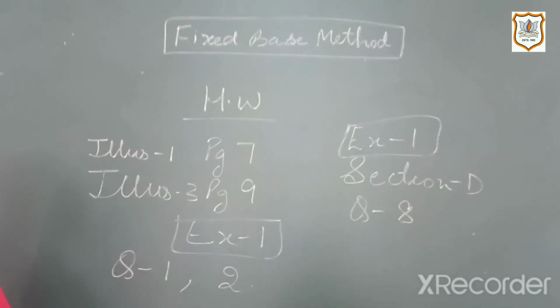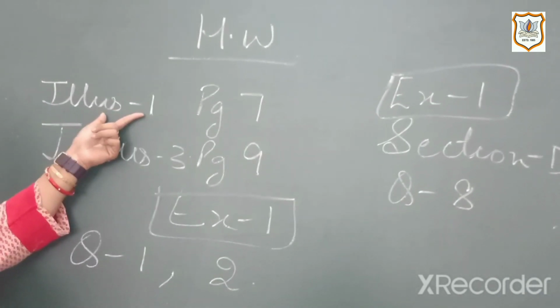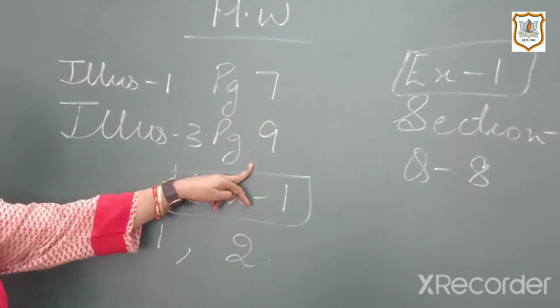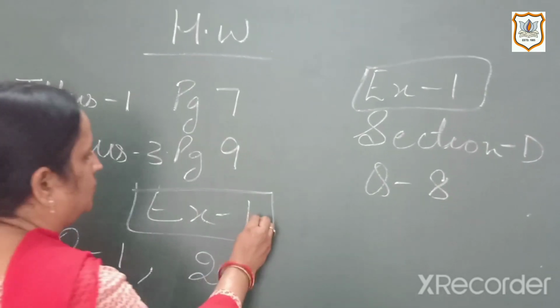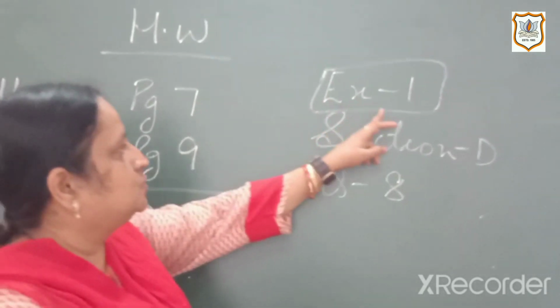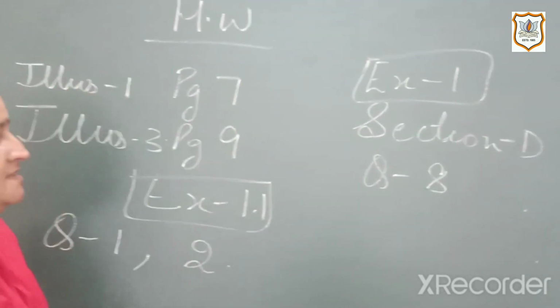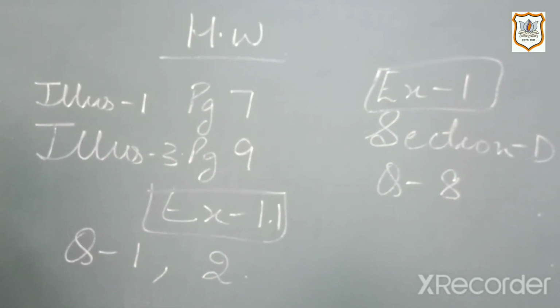Now on the basis of fixed base method, you solve out these sums, that is illustration number 1 given on page number 7, illustration number 3 given on page number 9, exercise 1.1, question number 1 and 2, exercise 1, section B, question number 8. Solve these sums in your notebooks and submit it when the school opens.